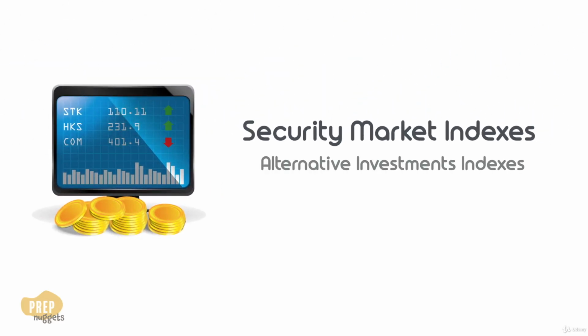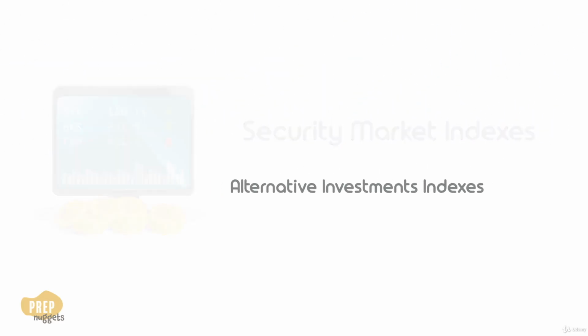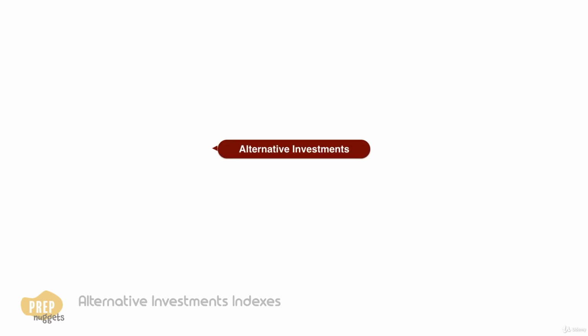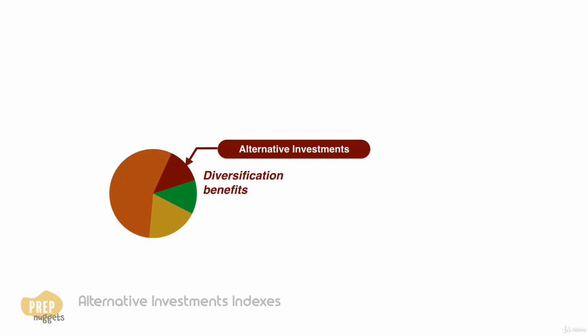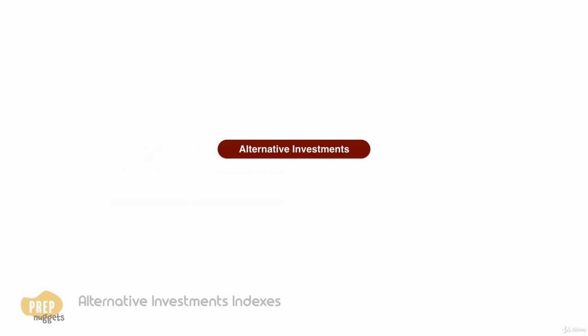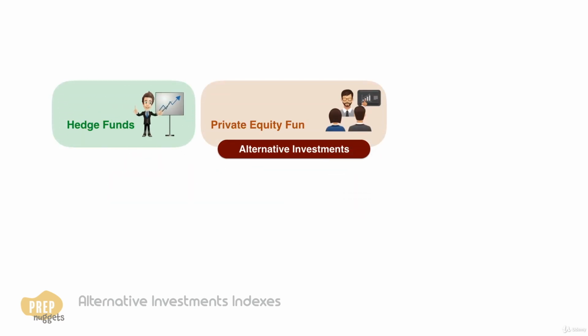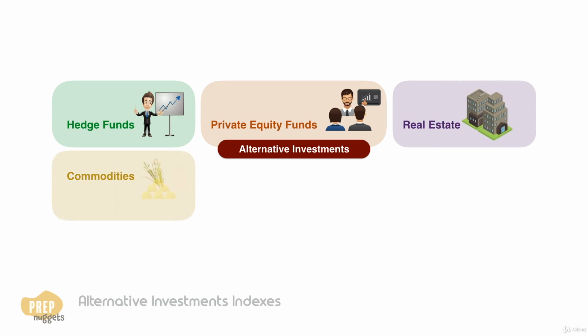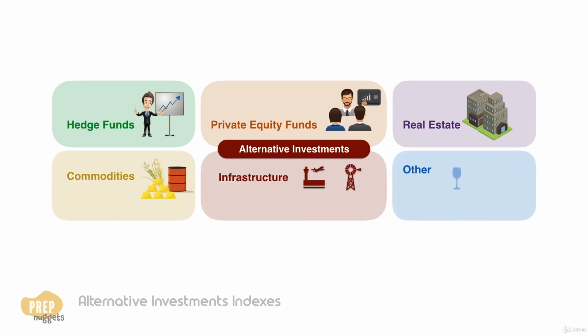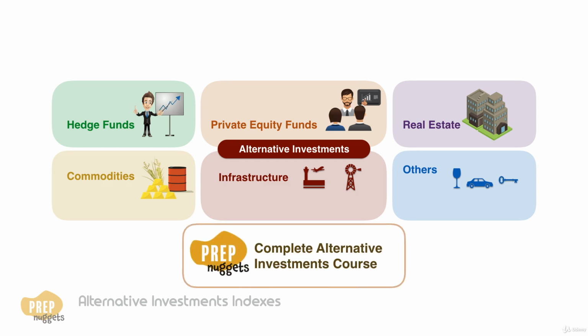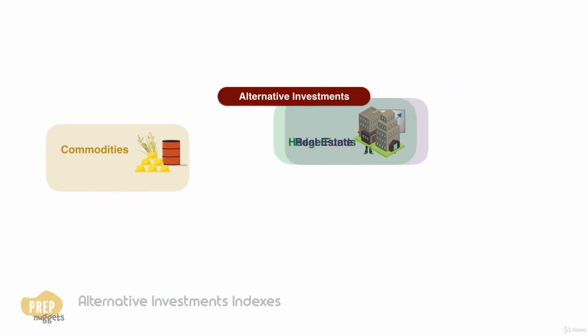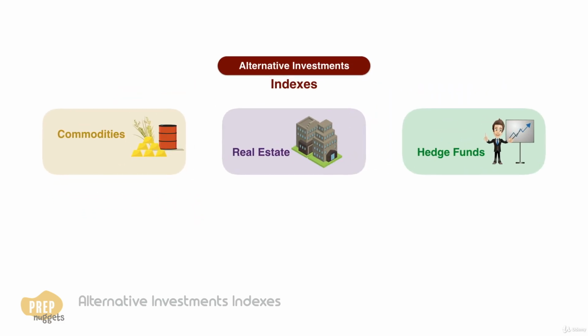Welcome back as we discuss indices for alternative investments. Alternative assets are of interest to investors because of their potential diversification benefits. Alternative investments include hedge funds, private equity funds, real estate, commodities, infrastructure, and other rare items like fine wine and antiques. They're taught in detail in the course on alternative investments, so we shall just briefly introduce them here and place our focus on the unique features of their indices. We shall discuss the indices of the more widely held alternative assets: commodities, real estate, and hedge funds.